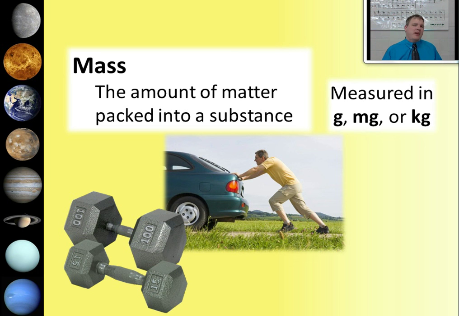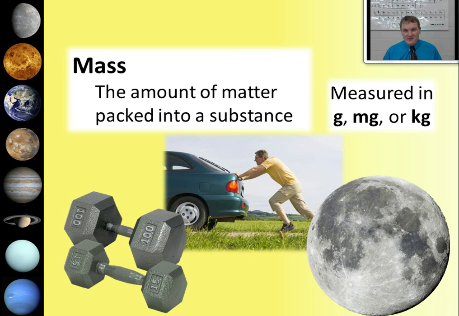Now, as we're comparing objects, you'll notice a trend. The amount of matter packed into smaller objects tends to be less than the amount of matter packed into larger objects. And now I want you to consider an even larger object. How about the entire moon? The moon has a lot of matter packed into it because it is such an immensely large object.